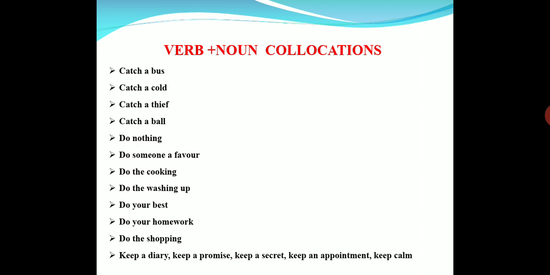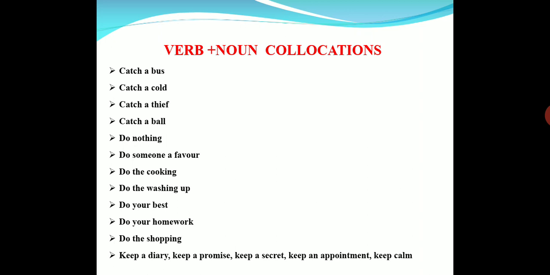Generally in Telugu we say జలుబు చేసింది. But in English, people themselves catch cold. And catch a thief. Generally, after stealing, what does the thief do? He wants to run away. Then if people see the thief, they catch him. That is catching hold of a thief. Catch a ball. While playing, when somebody throws a ball, the other group have to catch the ball.